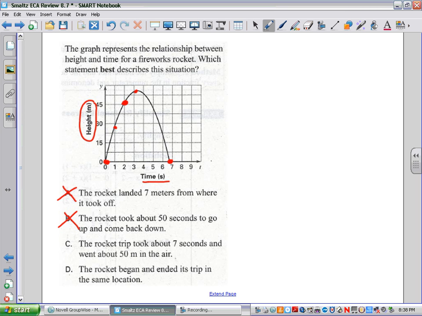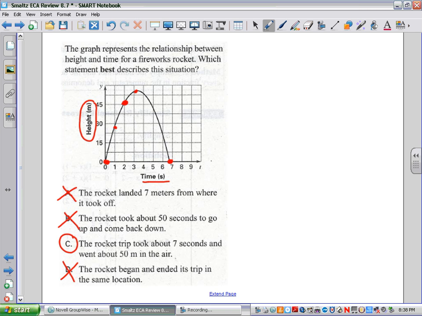Answer C. The rocket trip took about 7 seconds and went up about 50 meters in the air. That sounds like it's pretty good. Let's circle that one, but let's go ahead and check D. D reads, the rocket began and ended its trip in the same location. We have no idea. That's not what the chart gives us. So my answer is C. 7 seconds, 50 meters.